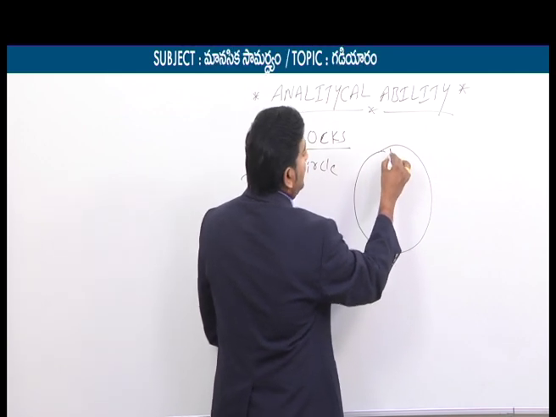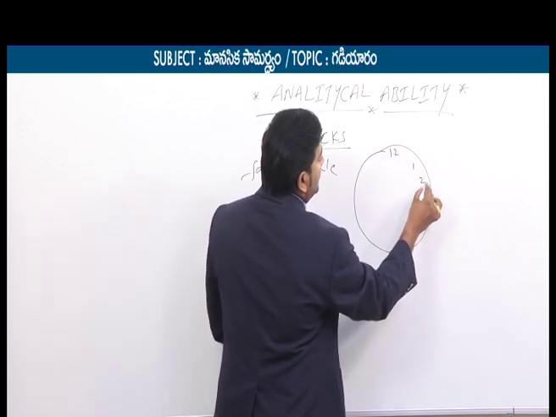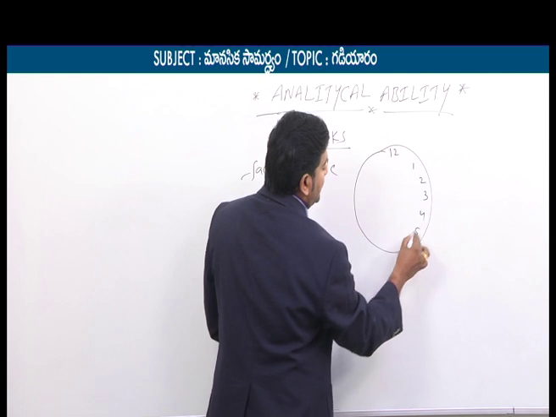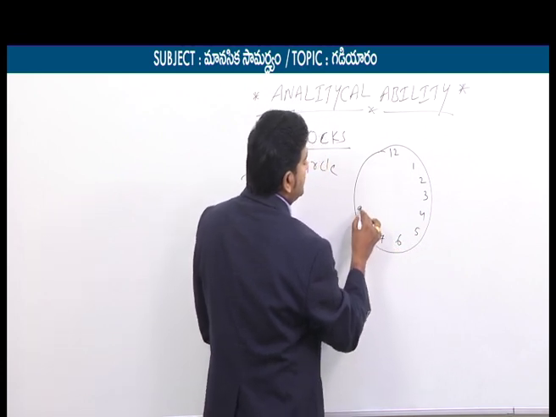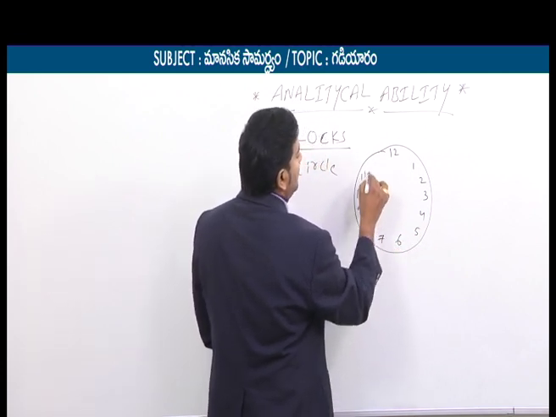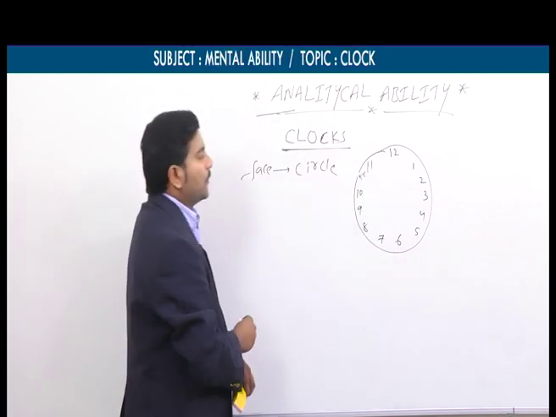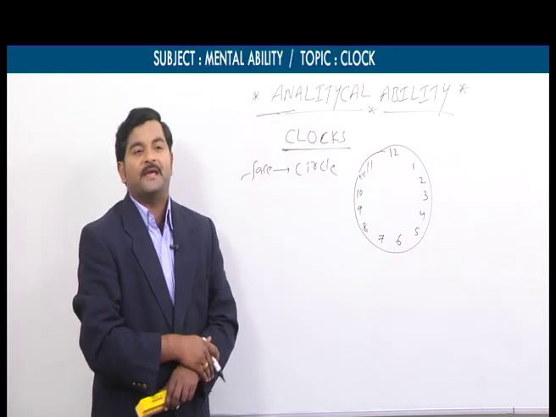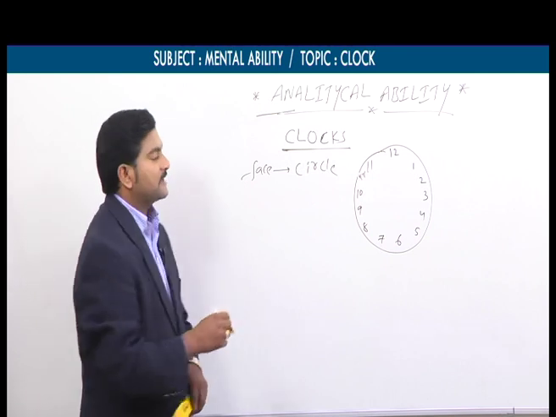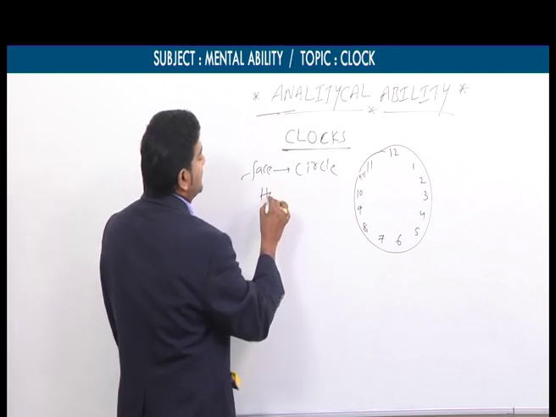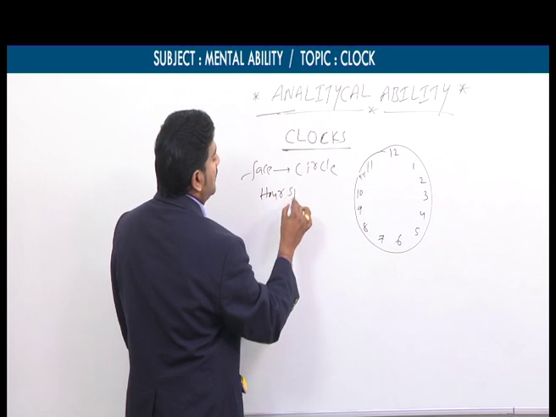This circle is dividing into 12 big equal parts. So let's say, as we know already, 1 to 12 are there. Now these 12 big equal parts are called hour spaces.